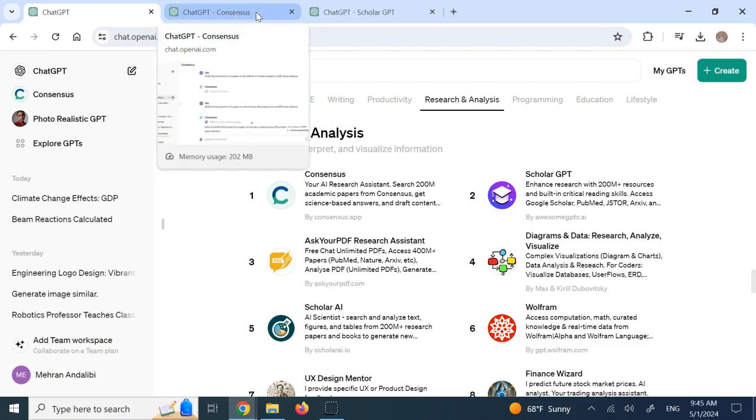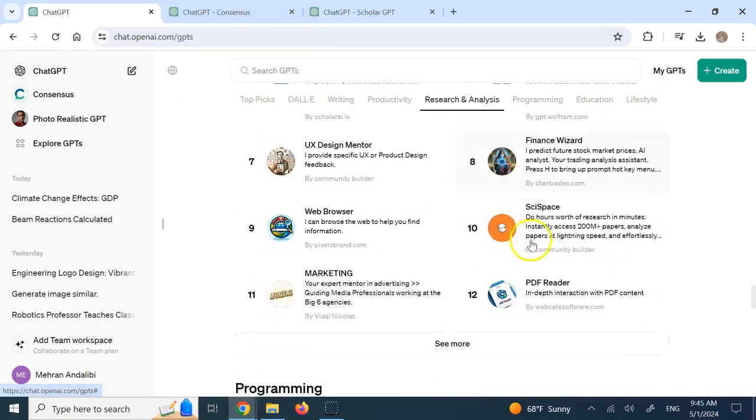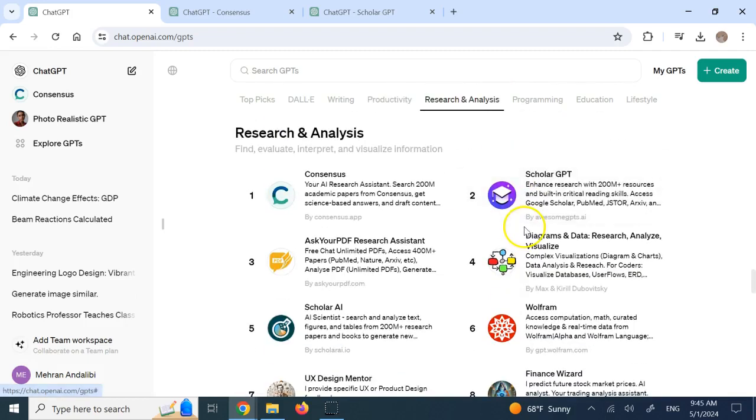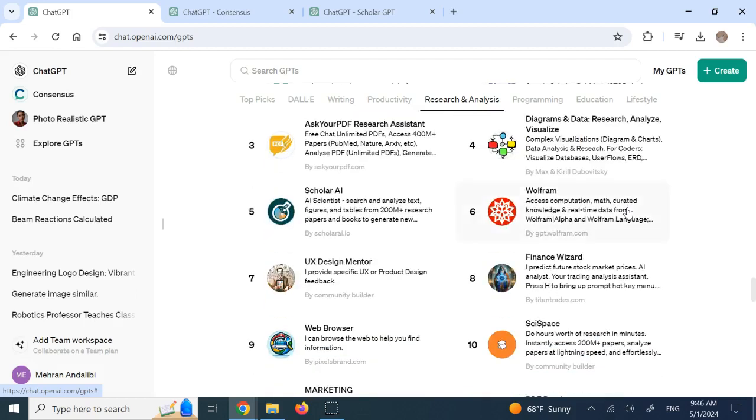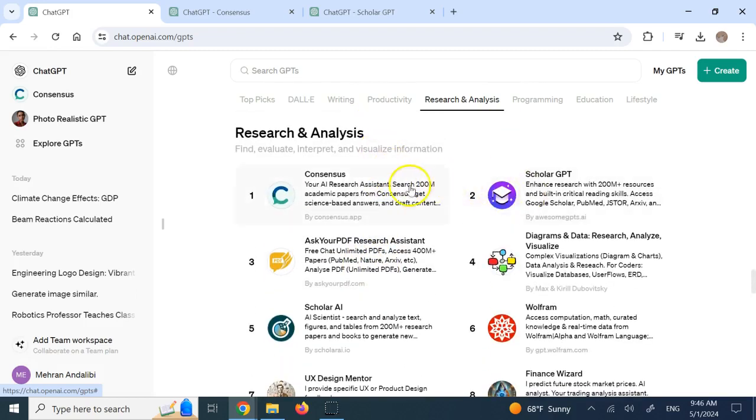So, look here. There are different tools. There are a bunch of them. And I want to show you some of them. One is this Consensus. The other one is this Scholar GPT, which has access to more than 200 million papers from Google Scholar and so on. Okay, there is this other one that was like 400 million here, PDF Research Assistant. Now it is going to find PDFs. It doesn't mean it can provide as much data and as much help when writing as these two.